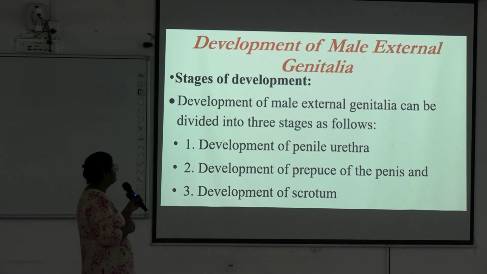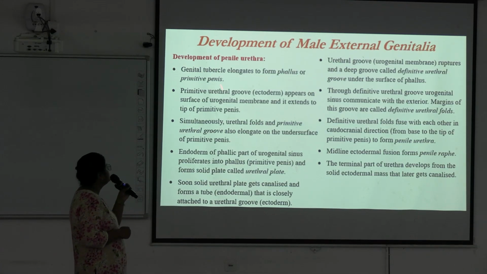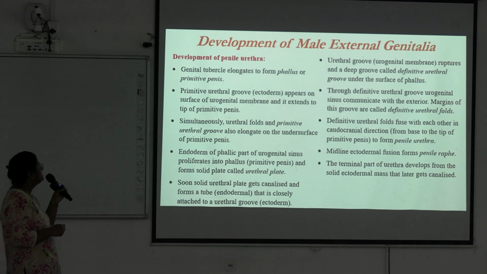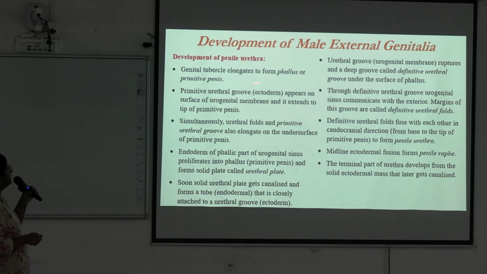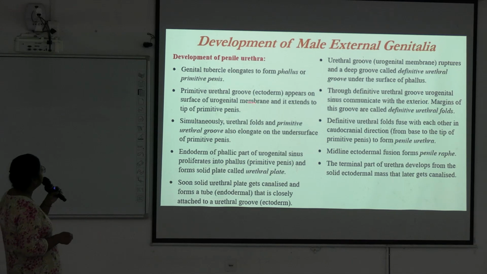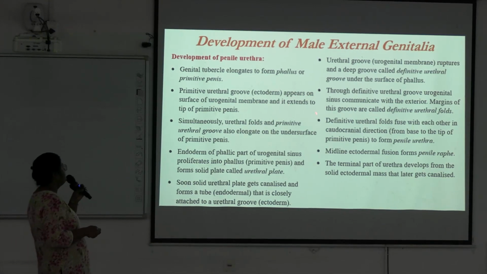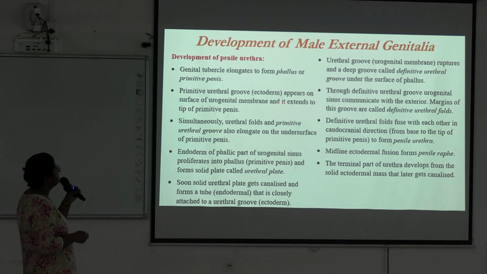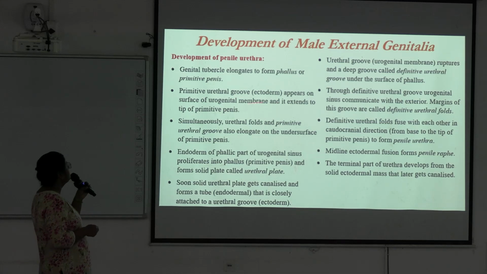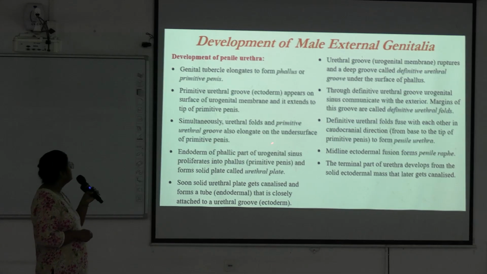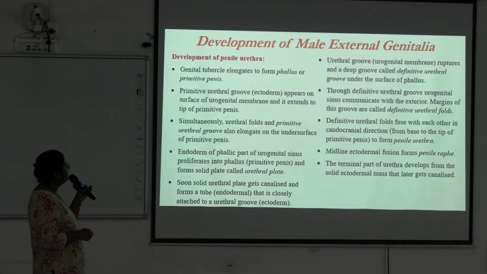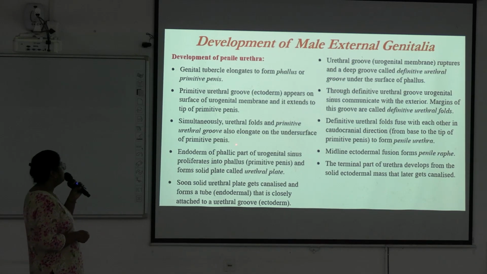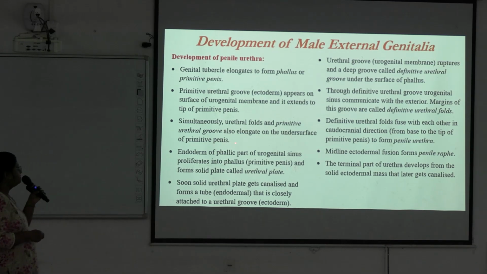Next, so this is development of the penile urethra. The genital tubercle elongates to form the phallus or primitive penis, and primitive urethral groove ectoderm appears on the surface of the urogenital membrane and extends to the tip of the primitive penis. Simultaneously, urethral folds and primitive urethral groove also elongate on the undersurface of the primitive penis.